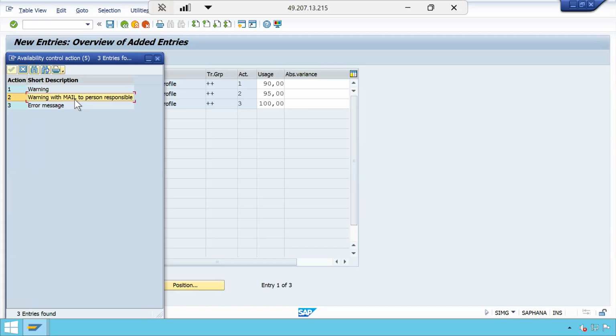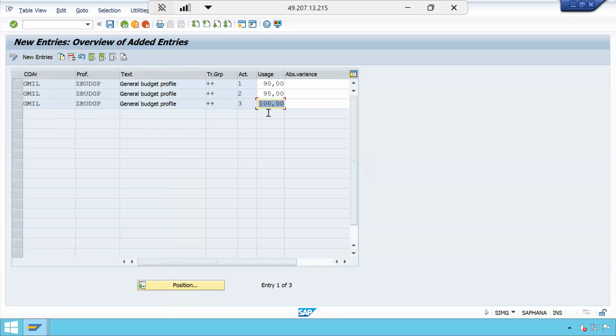Just like our Gmail inbox, in SAP also there is a business workplace where you will be able to see the workflow related emails. Now when it reaches 100%, this warning will come when it reaches more than 95%, even one halala or one paisa more, it will trigger the email. Similarly here, when it reaches 100%, it will throw an error message. That is the three different actions that the system will perform.